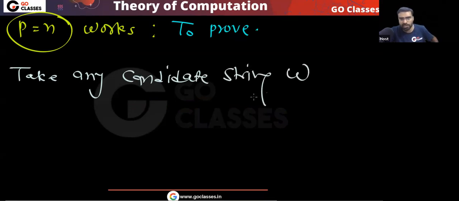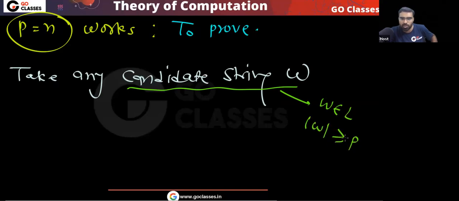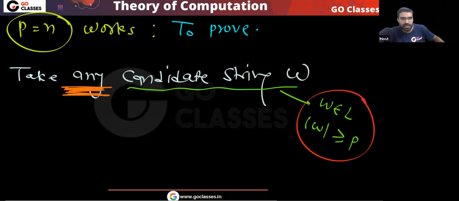First of all, you tell me, what are the properties of W? That W belongs to L and the length of W is greater than or equal to P. These are the properties of W. Now I am saying that take any candidate string, whatever candidate string W you take. Then tell me, what will happen?